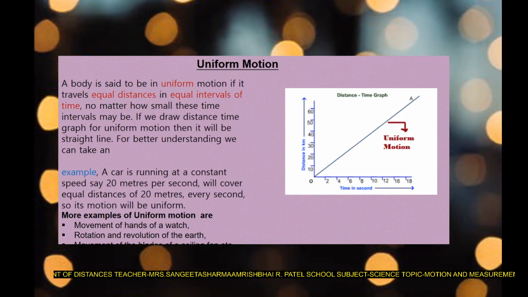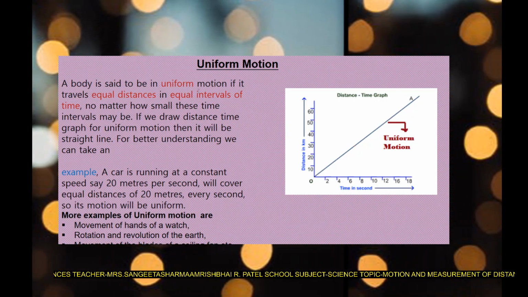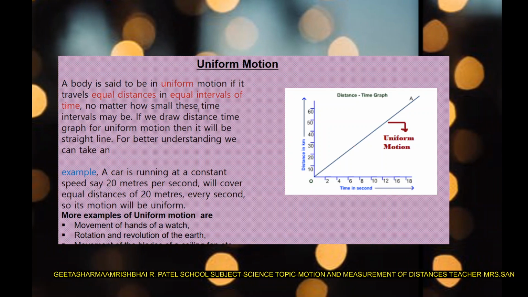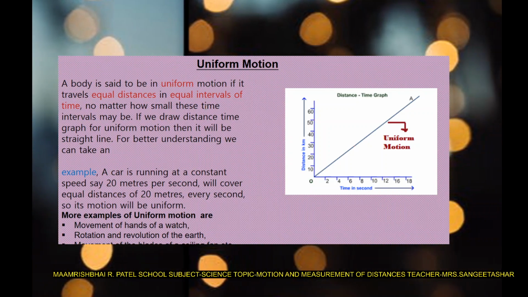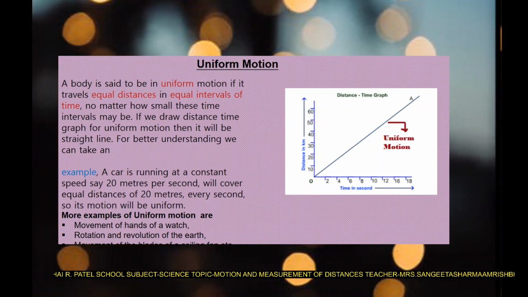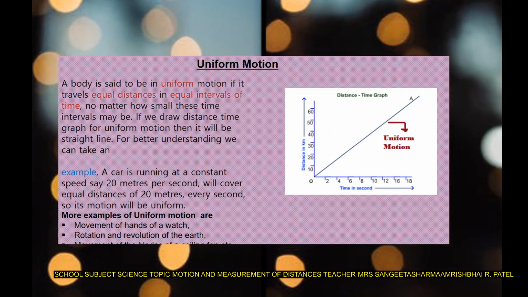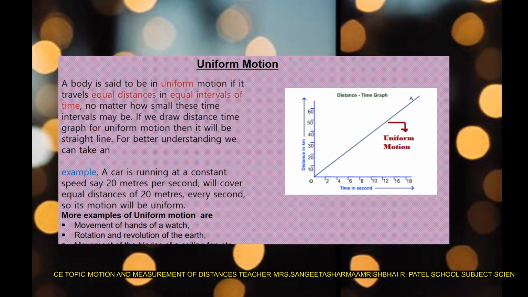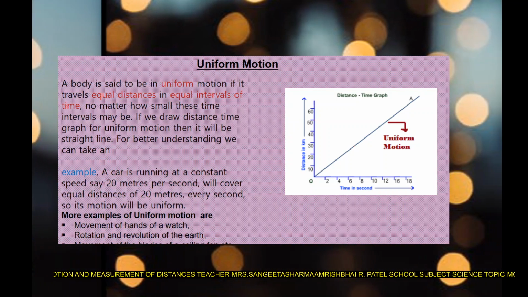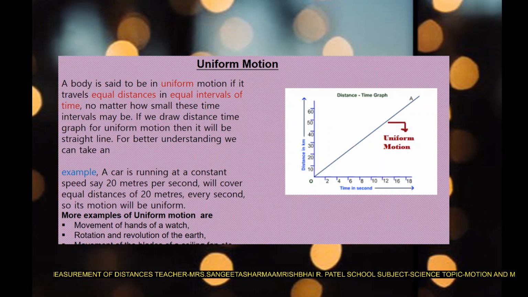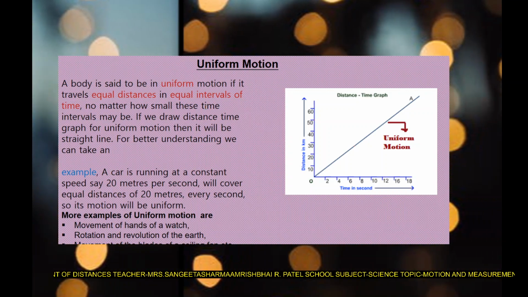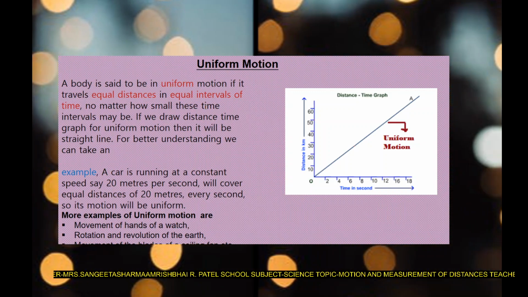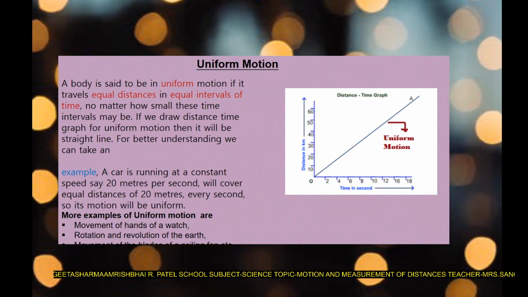Now, uniform motion. A body is said to be in uniform motion. Uniform, always remember this word. You all come to school in a uniform. Why do you wear your school uniform? Because you should look equal. You all are equal in this school, and that is why you all wear the same kind of dress. That is why you don't call it a dress, you call it a uniform, because it is the same. That is why we call this motion uniform, because the distance and the time interval are the same. So we can say that a body is said to be in uniform motion if it travels equal distances in equal intervals of time.